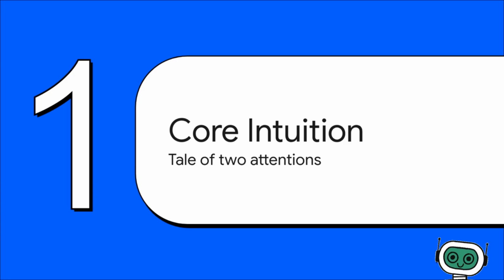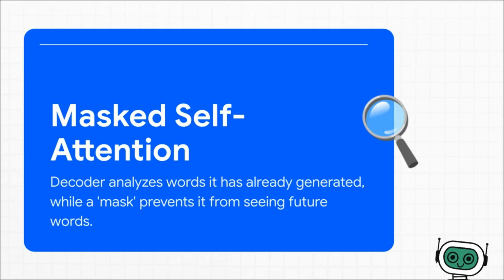So, at its heart, the decoder strategy is surprisingly simple. You can think of it as a tale of two attentions. First, the decoder needs to look inward, at what it's already written. This first part is called masked self-attention. It's basically the decoder's internal monologue. It's asking itself, okay, given the words I've already put down, what would logically come next? This gives it context from its own ongoing creation.